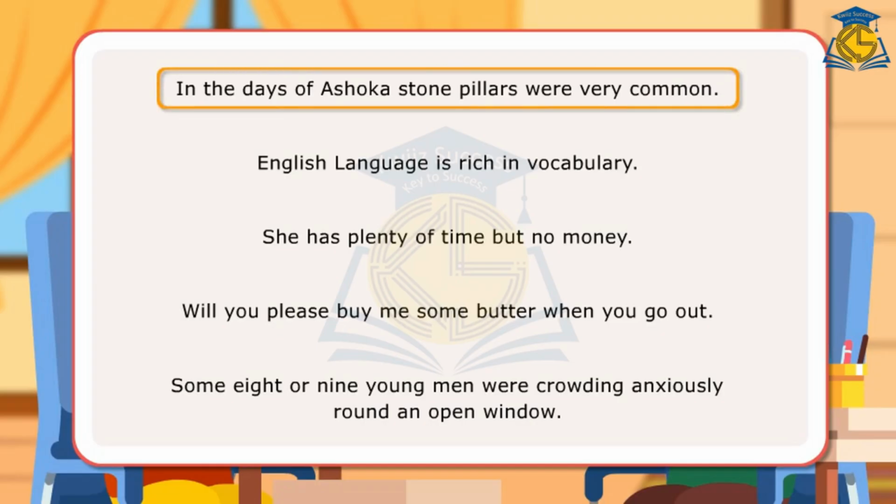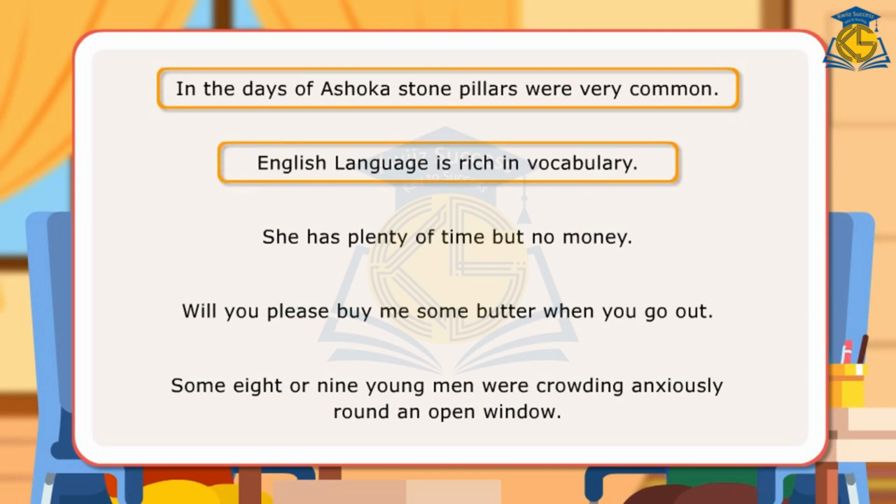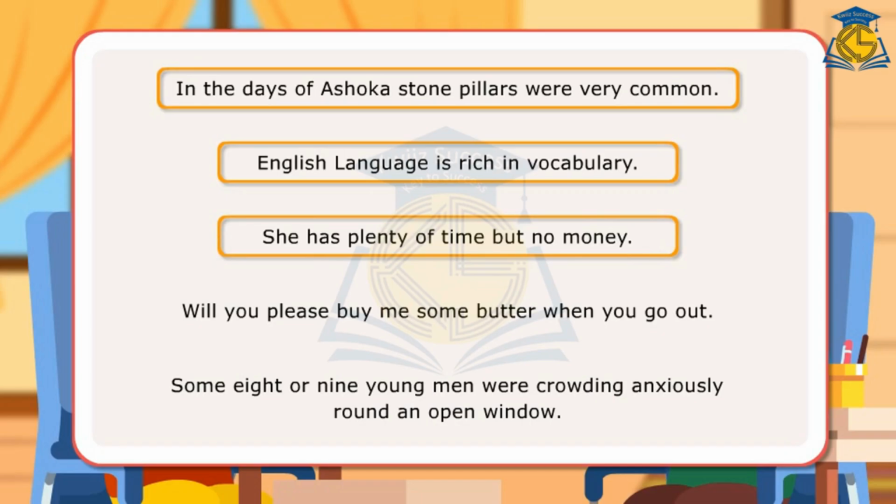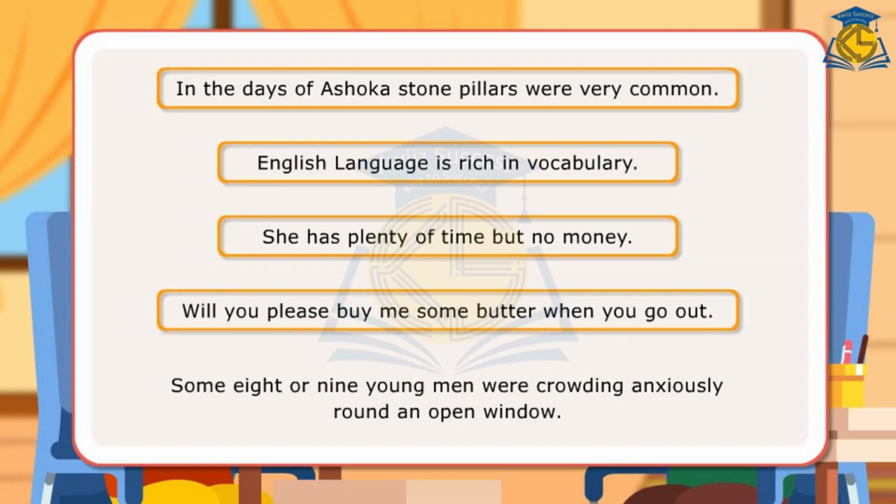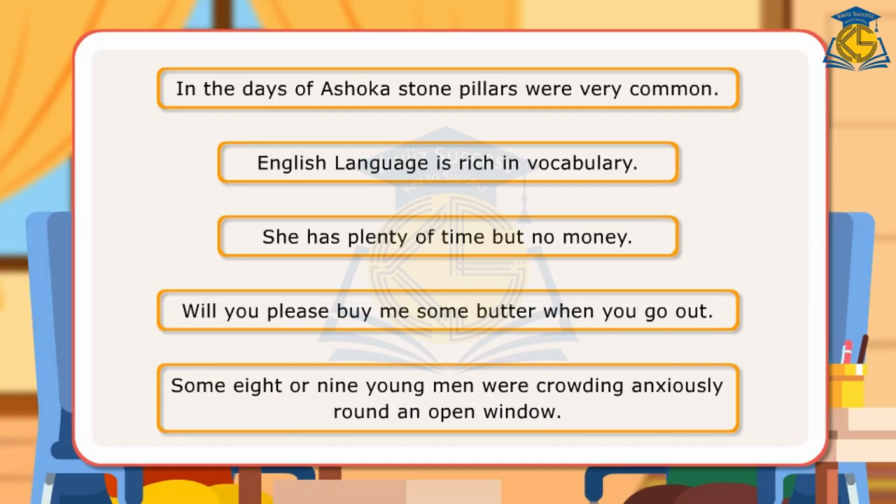In the first sentence, the article is omitted with plural nouns when spoken generally about. In the second sentence, the article is omitted with the language name. In the third sentence, zero article is used with uncountable nouns denoting non-material things when used as class names. In the fourth sentence, some is used with an uncountable noun. In the last sentence, some is used to express the number approximately.